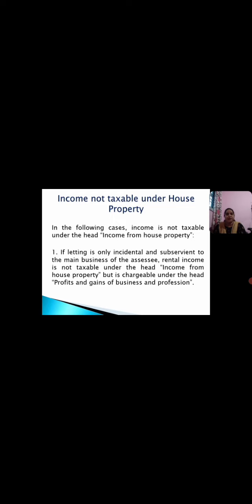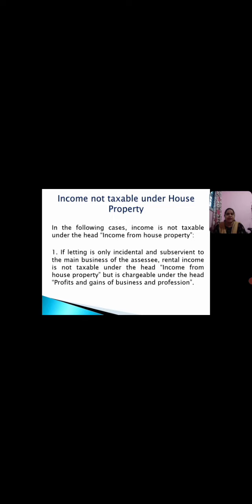If an employer builds quarters for residential use by his employees and the letting out of these quarters is considered incidental to his business, the income from such property is not taxable under this head because the property is considered to be used by the owner for his own business. It shall therefore be taxed under business income.